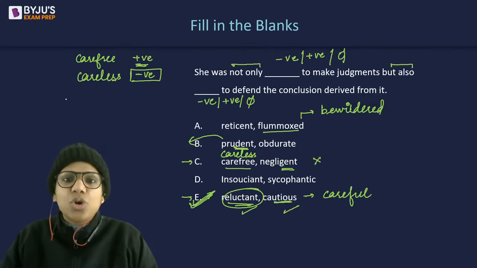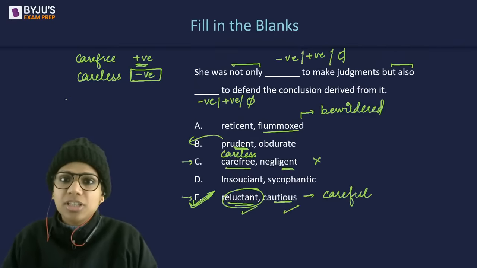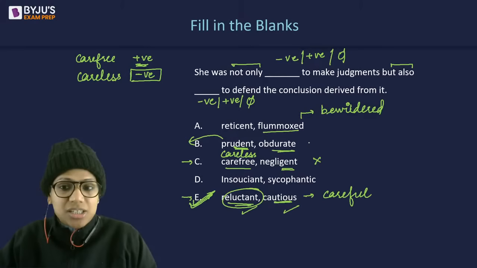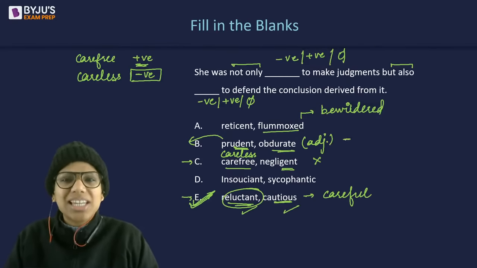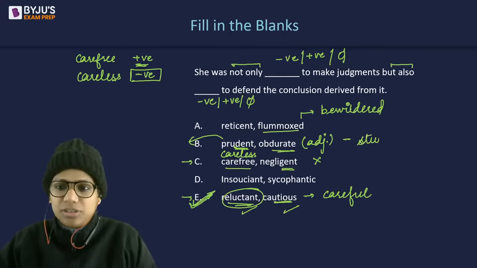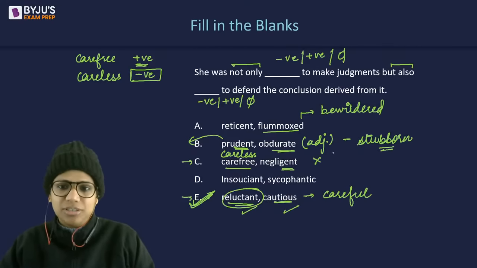So, prudence is your careful judgment about the future. Then, obdurate. Obdurate is not a verb, it's an adjective. It looks like it's a verb, but it's an adjective. It means someone who's very stubborn.